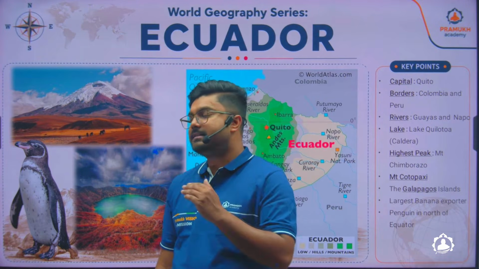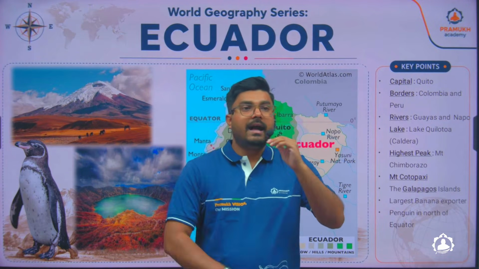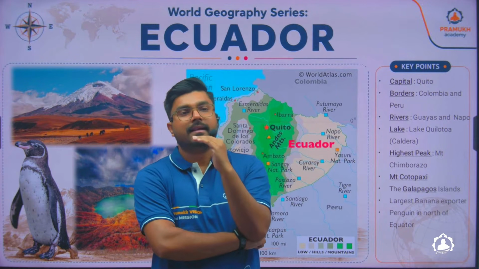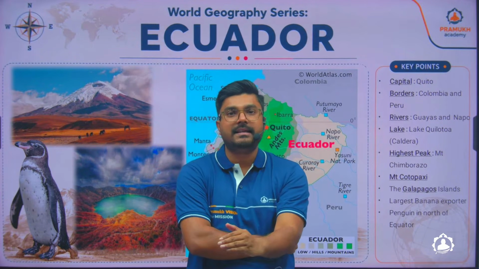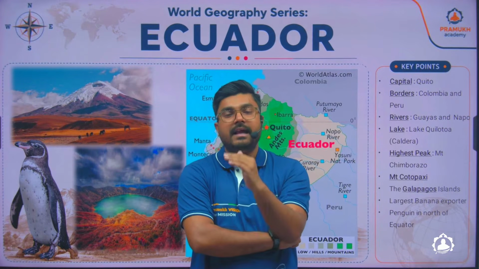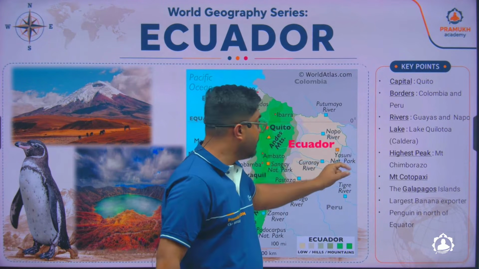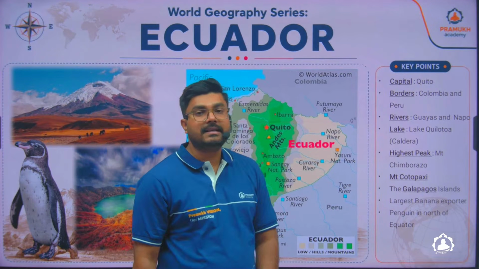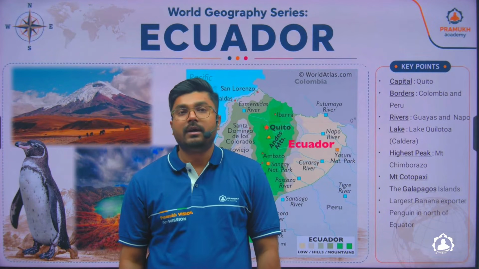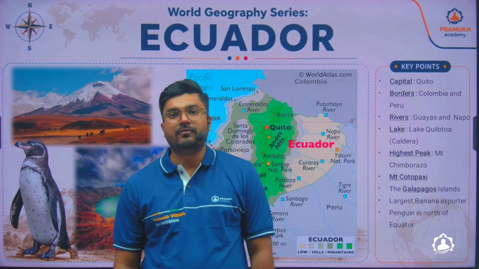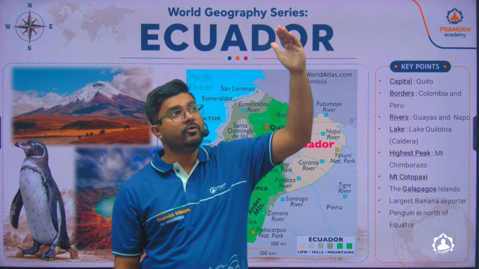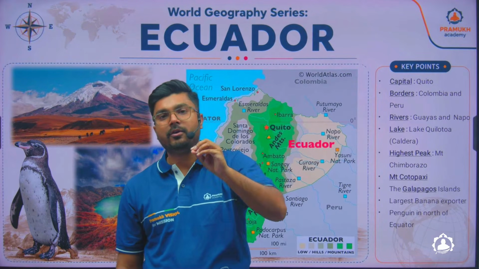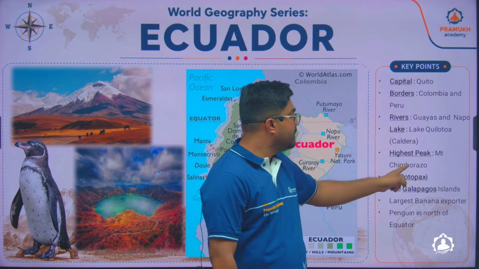Now you might say, sir, if you calculate the highest mountain range, it is Mount Everest. If you calculate the height of a mountain from the sea level, I mean from the bed of the sea, it is Mauna Kea. So how come this becomes the highest mountain? This mountain is highest if you compare all the highest points of the earth from space. Like if you have to travel from space, which is the point of the earth you are going to reach first? It is the point of Chimborazo.